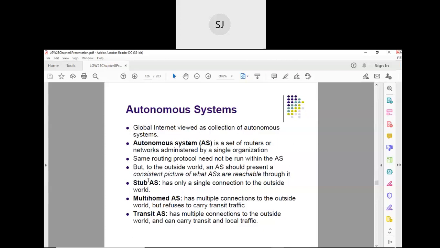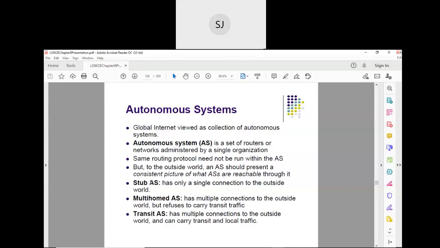Now there are three types of autonomous systems. One is a stub autonomous system. Stub autonomous system means it has only a single connection to the outside world. It is not having multiple connections. With that particular link, it can either transmit or receive. Is that clear?